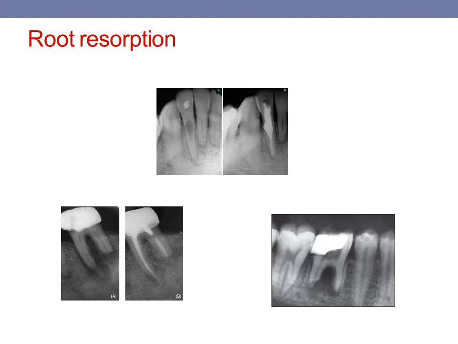External root resorption mainly affects the external surface of the tooth, while the internal root resorption starts within the pulpal space and affects primarily the internal dentinal walls. Now, if not diagnosed properly, the external root resorption may invade the cementum, dentine and the pulp, while if it is left unnoticed, the internal root resorption can perforate the external root surface.